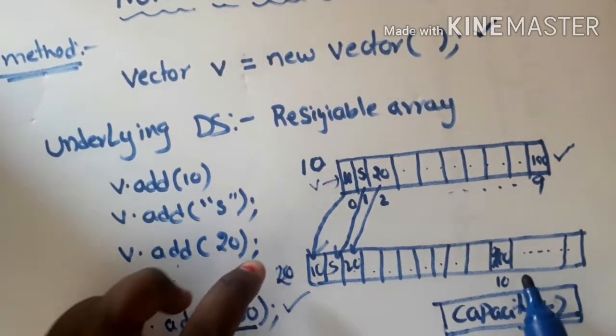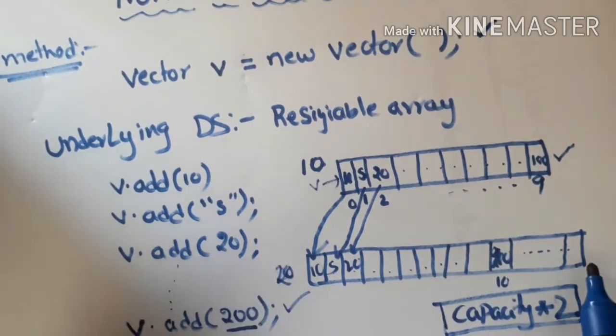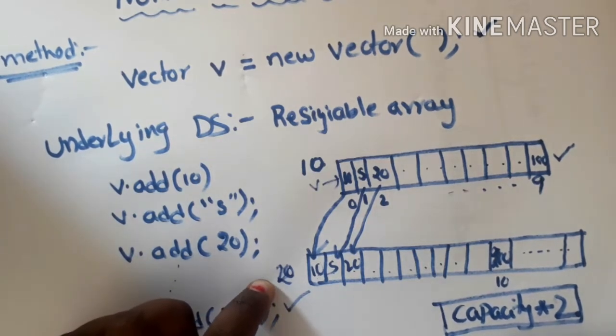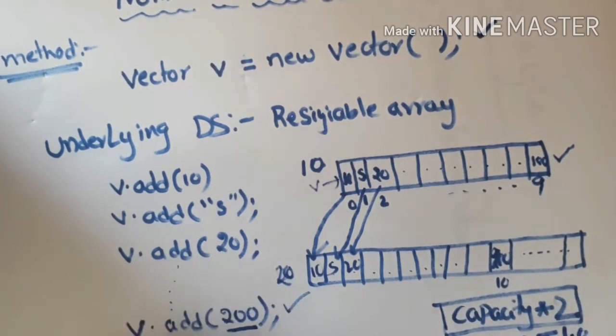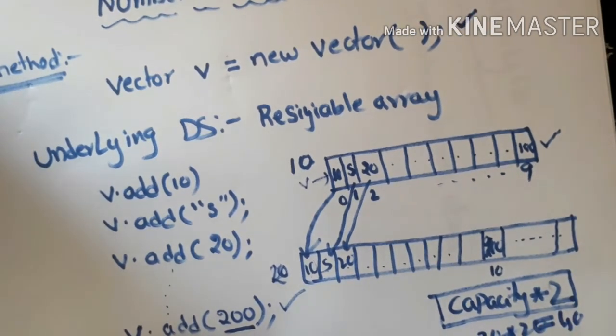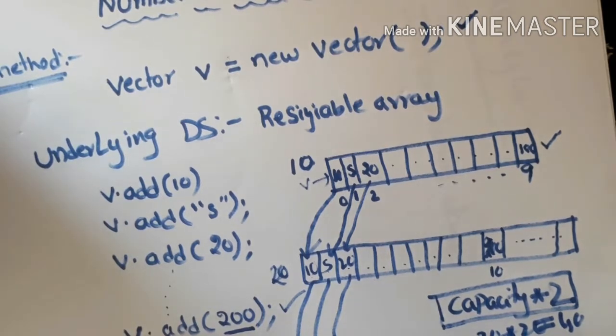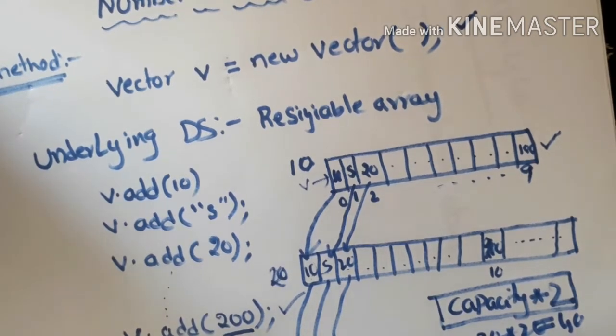The capacity of the earlier created array is 20, right? So 20 into 2 equals 40. So a new array with 40 capacity will be created, and all the elements of the old array will be copied as per the index into the new array, and the new element will be inserted at the 20th index as the 21st element. Is it clear?